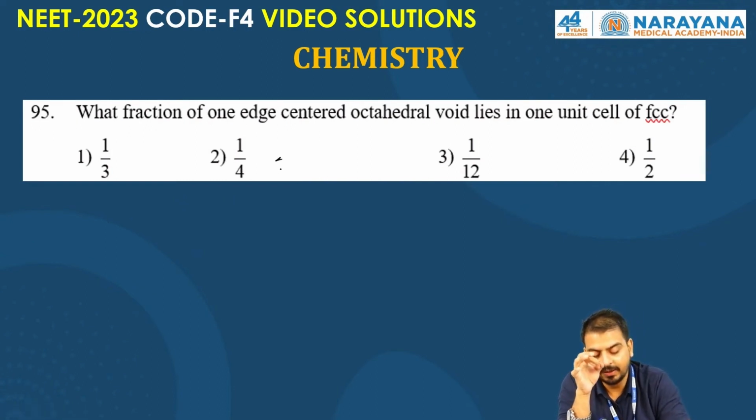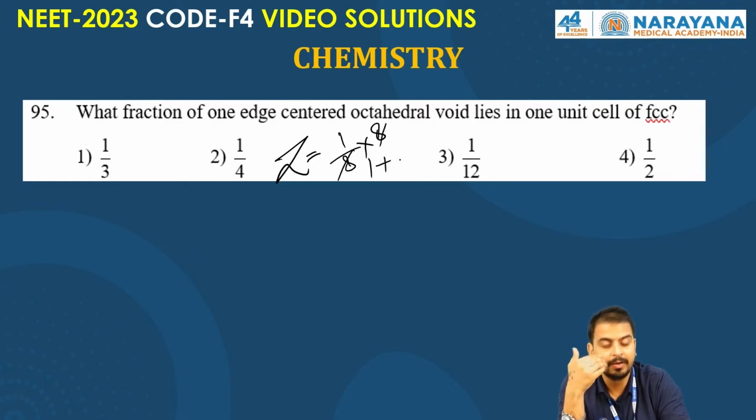Unit cell of FCC, so you know Z is equal to what? The contribution comes from the corners, and also from the face centered. Face centered is half into 6, so 1 plus 3 is equal to 4.